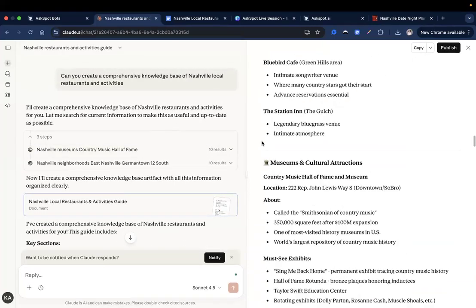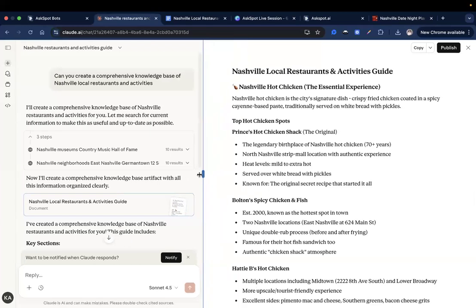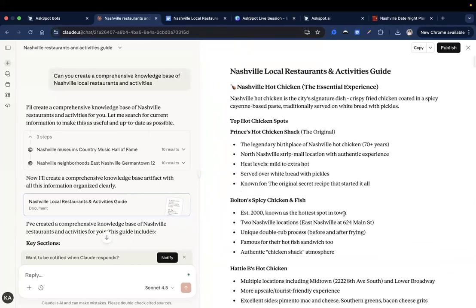As you can see, it was able to generate at least 16 pages of a Nashville local restaurants and activities guide for us. So yep, you can just go to Claude. This is my free account in Claude. I didn't pay any subscription to get this kind of output.